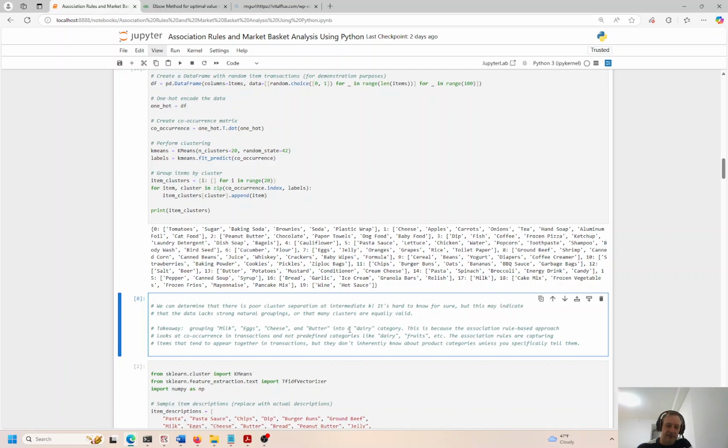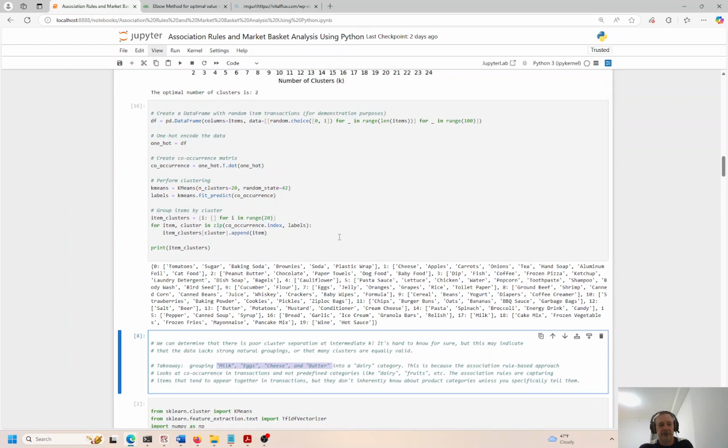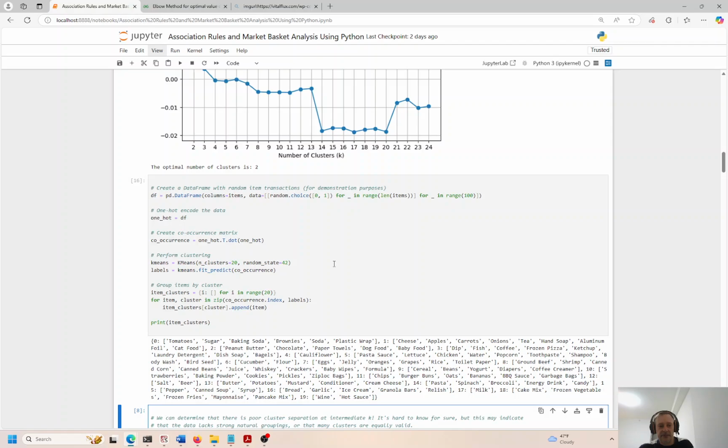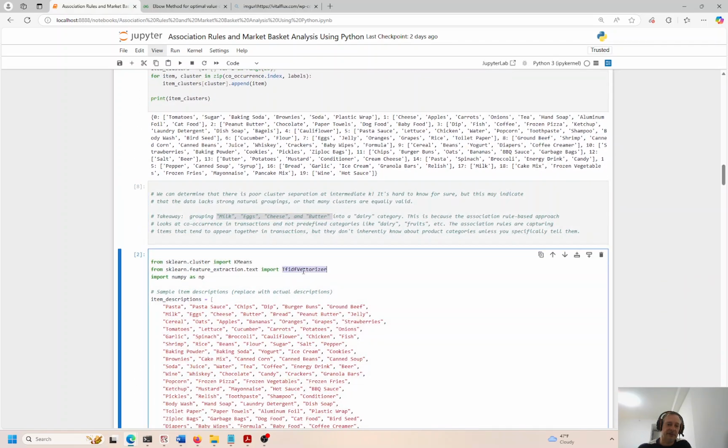We're looking for some type of dairy category if we get these items in our grocery list. Okay, so let's move on to the next method here. That was K-means, just a simple K-means. K-means is great for some things. It's not great for other things.